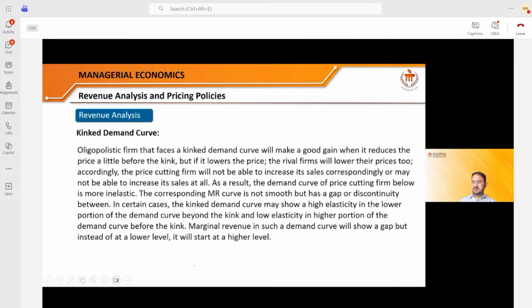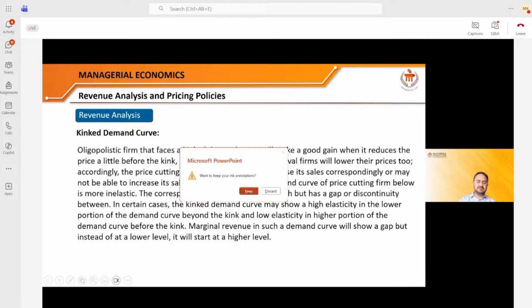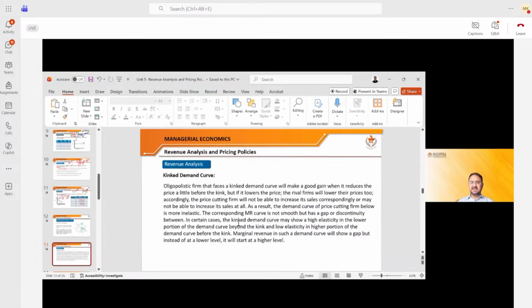Before I go ahead, let me check what is there in your discussion board. Then I'll take you to the kinked demand curve, which is again not very difficult. It is an easy concept.